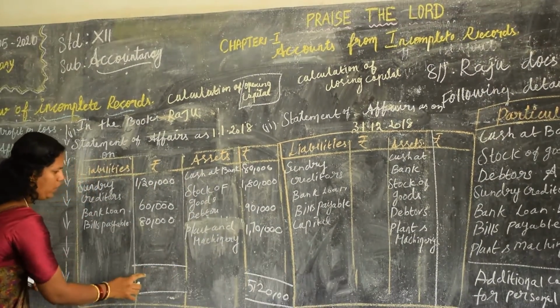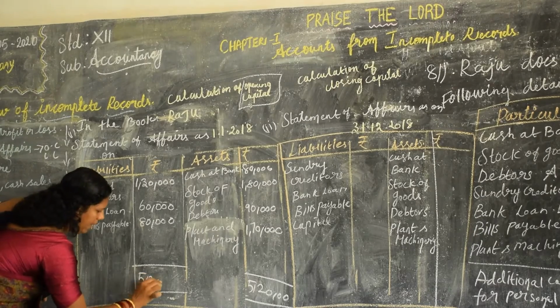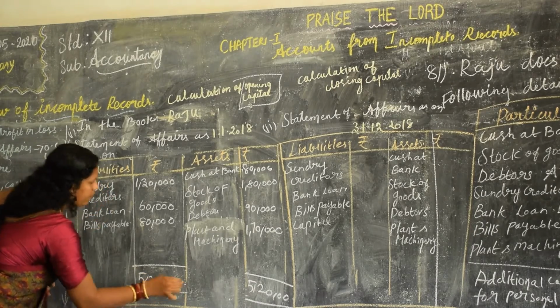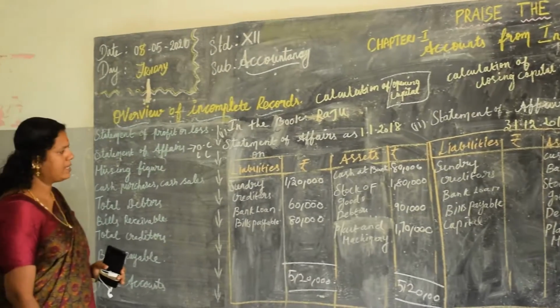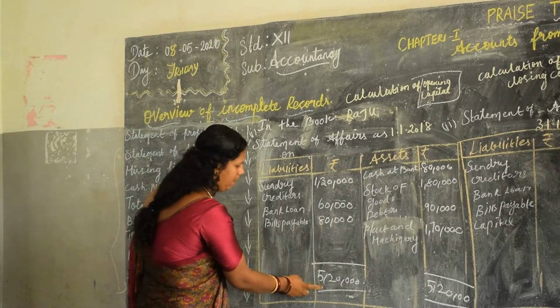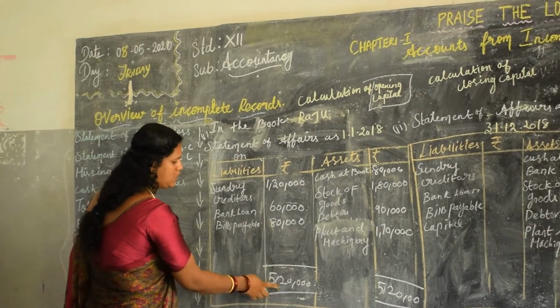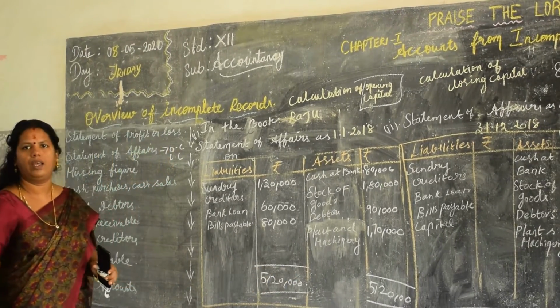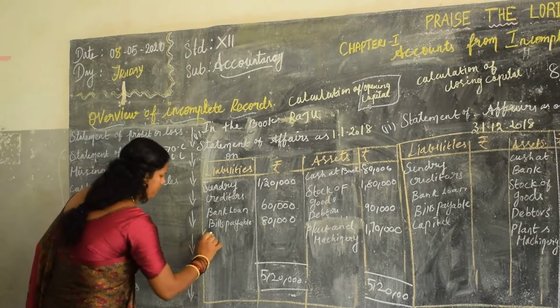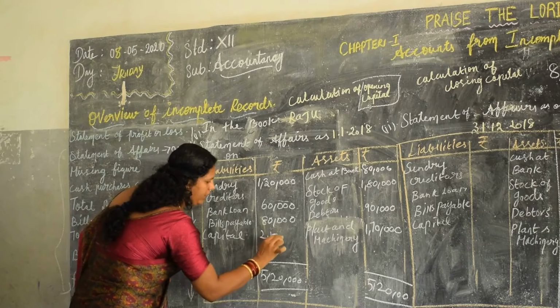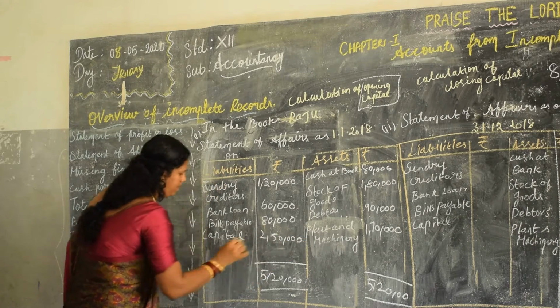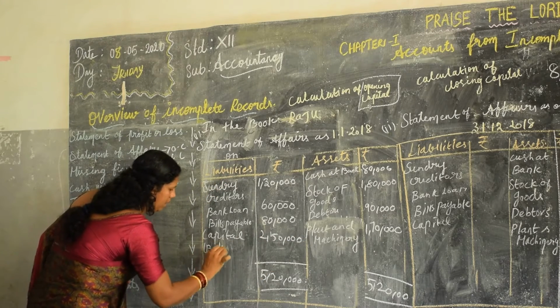The same amount you have to write here, 5,20,000. If you add this area, it gives 2,70,000. Deduct the value: 5,20,000 minus 2,70,000 gives a capital of 2,50,000, the balancing figure.